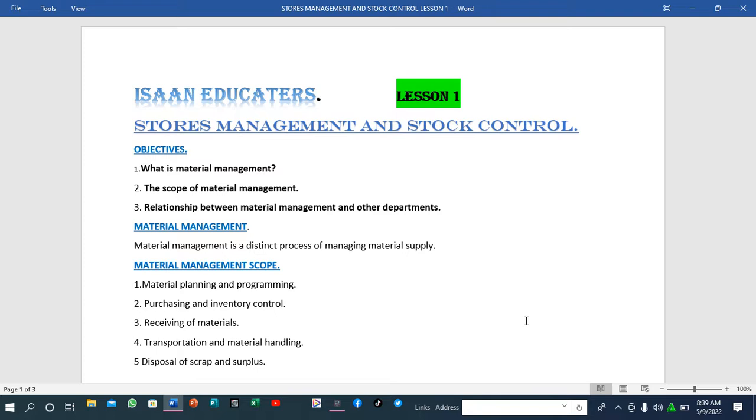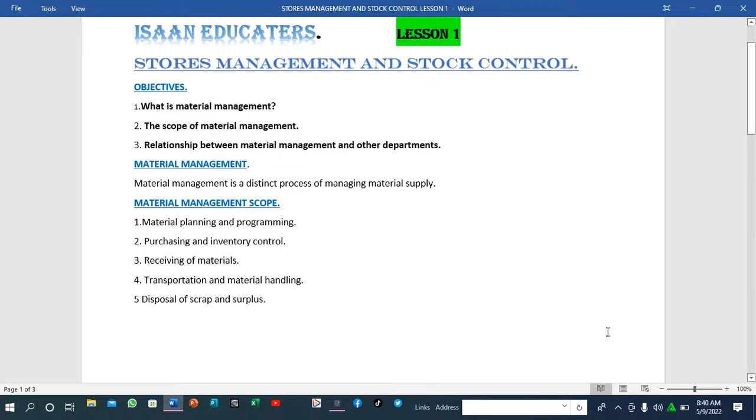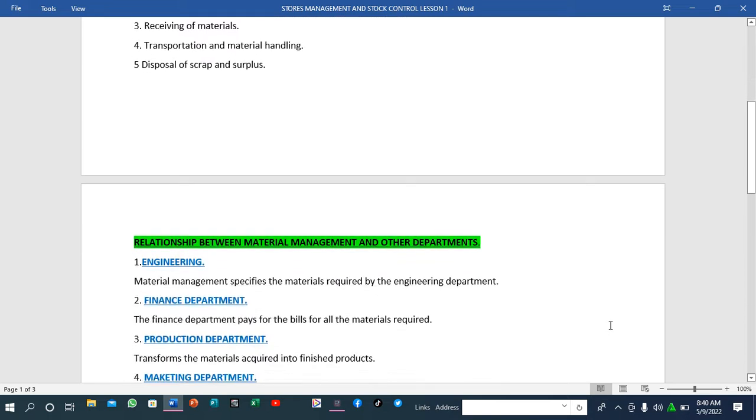We'll also be talking about disposal of scrap and surplus. When you talk about scrap, these are materials whose lifespan has already expired. So how do we dispose of them? You can dispose of them by donating them somewhere, or just recycling. That is disposal of scrap. Scrap materials are materials that have been used and whose lifespan of use has expired. The surplus refers to excess goods, so you're going to know how to deal with these excess goods. This is what we are going to start with.